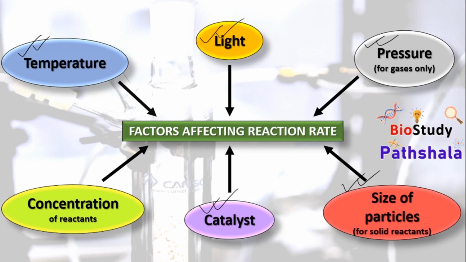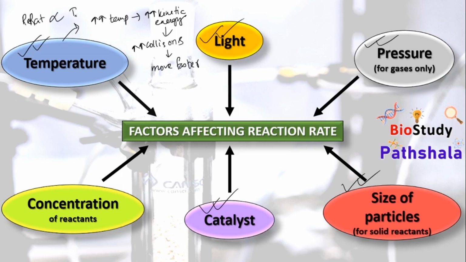So we know that higher temperature causes more kinetic energy, and if the kinetic energy increases, the collision between the molecules will also increase. And if the collision between the molecules increases, then the reaction will move faster. That means the reaction rate varies with temperature. It is a proportionate relationship.